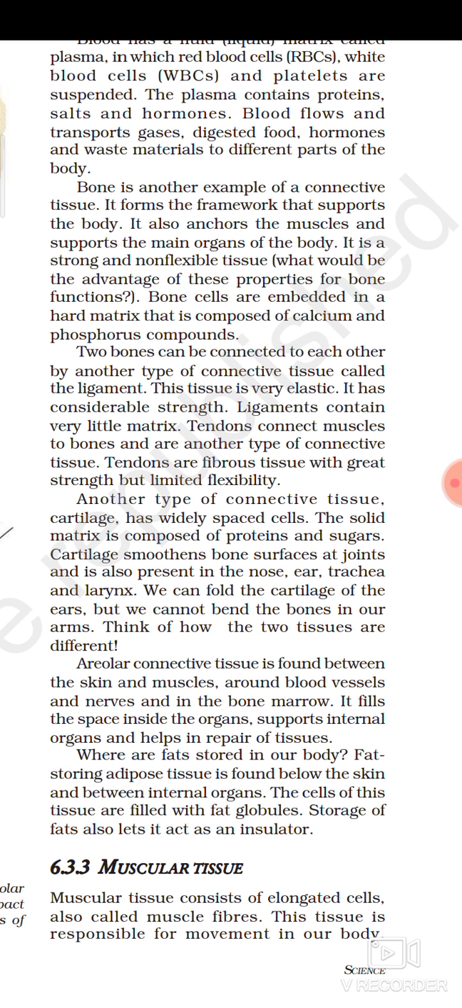What is the function of the irregular connective tissue? It is to connect the skin with the muscles. Besides that, it is also found around blood vessels and nerves and in the bone marrow, where the formation of blood takes place in our body. It fills the space inside the organs, supports internal organs, and helps in the repair of different types of tissue in our body.